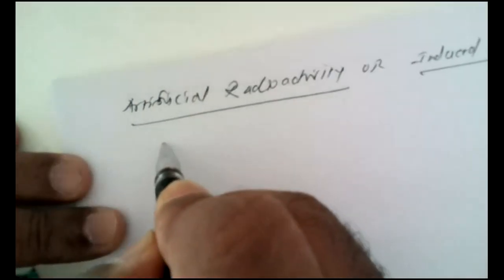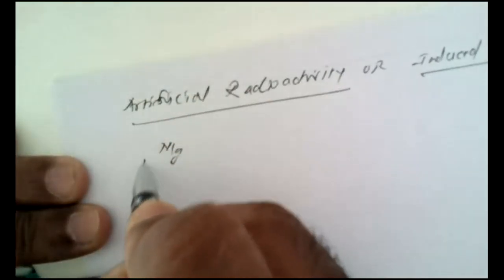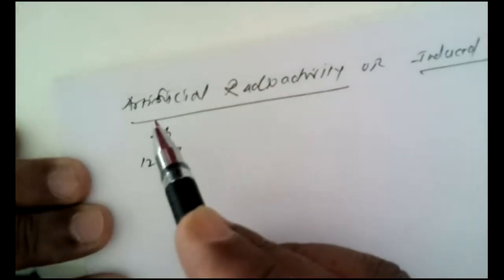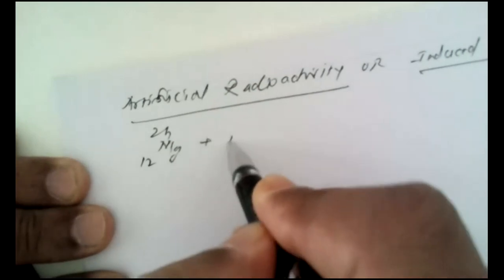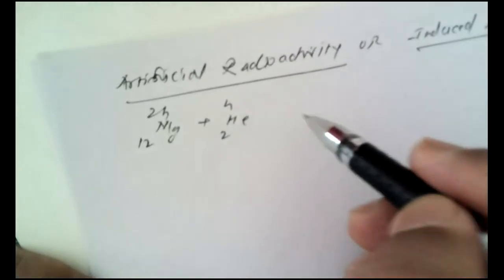Now here, for example, magnesium, atomic number 12, atomic mass 24, was bombarded with alpha particles, that is helium-2.